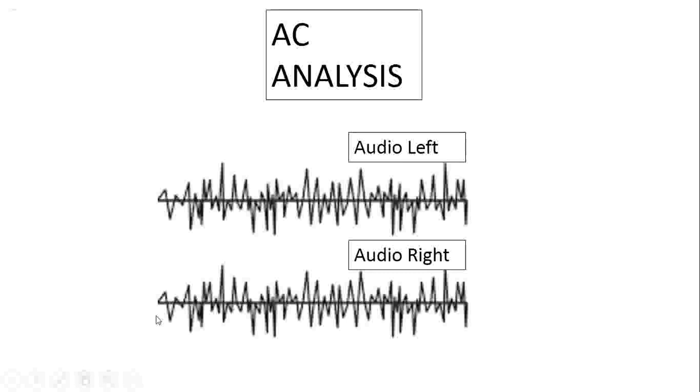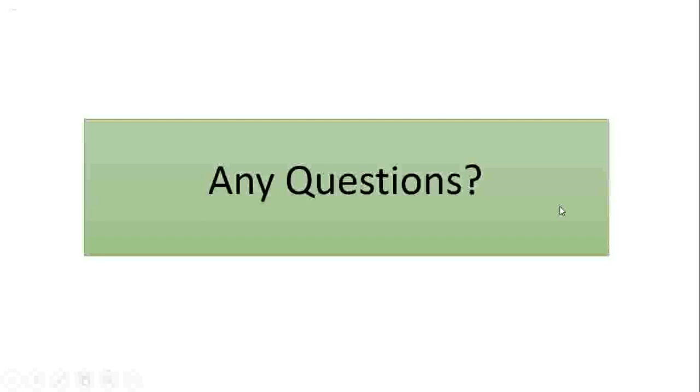For AC analysis, as I told you, the frequencies are, for a man's speech, 110 hertz to 8 kilohertz; for a woman's speech, 220 hertz to 10 kilohertz; and if a song is going on, the frequency you will get at the DSO will be in the range of 20 hertz to 20 kilohertz. So that completes your wireless public address system experiment which we conduct in our audio video engineering lab.